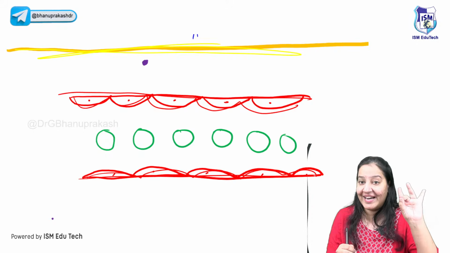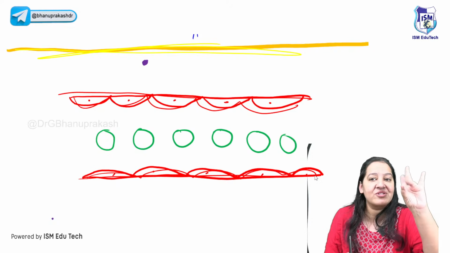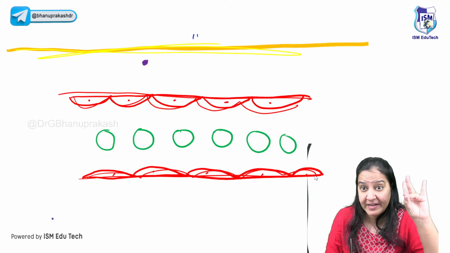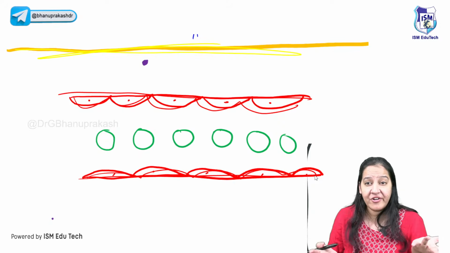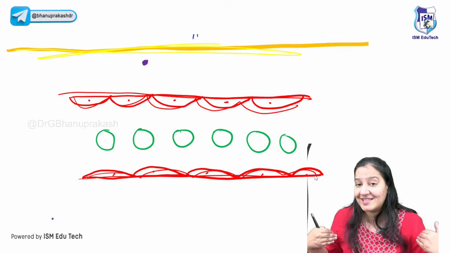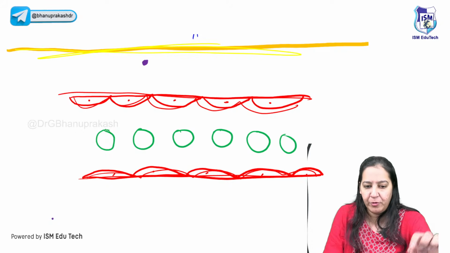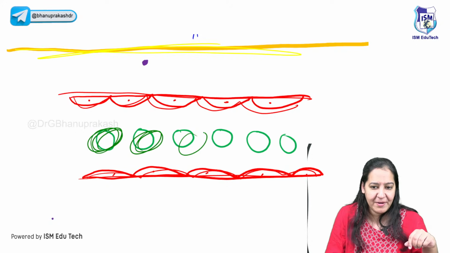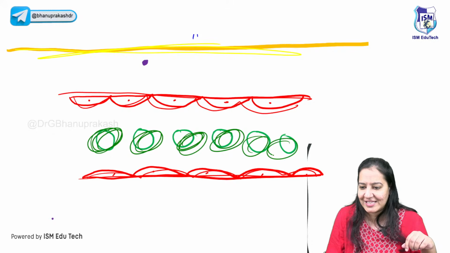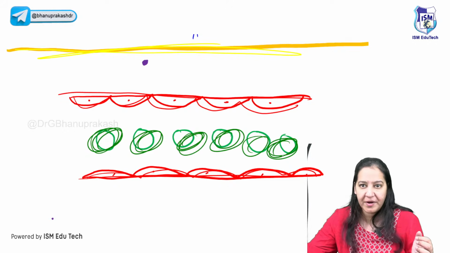Now, inside the blood vessel, we have RBCs, we have platelets, and we have WBCs. Currently, I'm interested in WBC. That is our army, the defense army, right? Every country has an army. So the body is like a country and the army of this country is the WBC. So I'm drawing only WBC. I'm not drawing RBC and platelets. I'm interested in WBC. So these are the green cells. These are the WBCs present inside the lumen of the blood vessel.